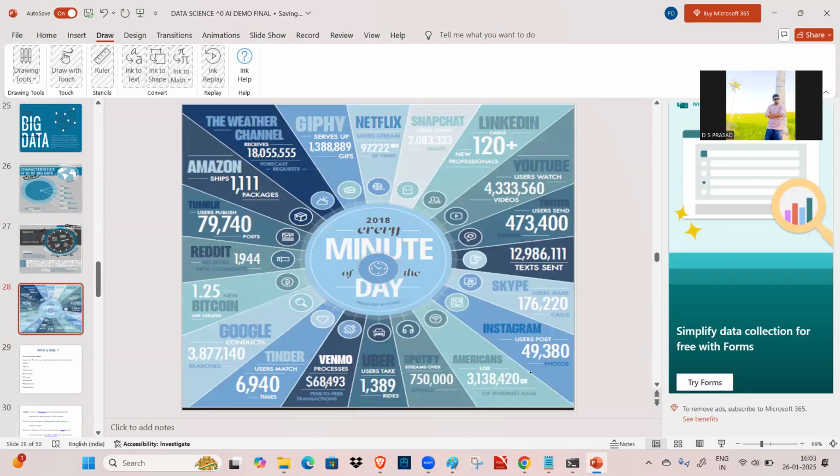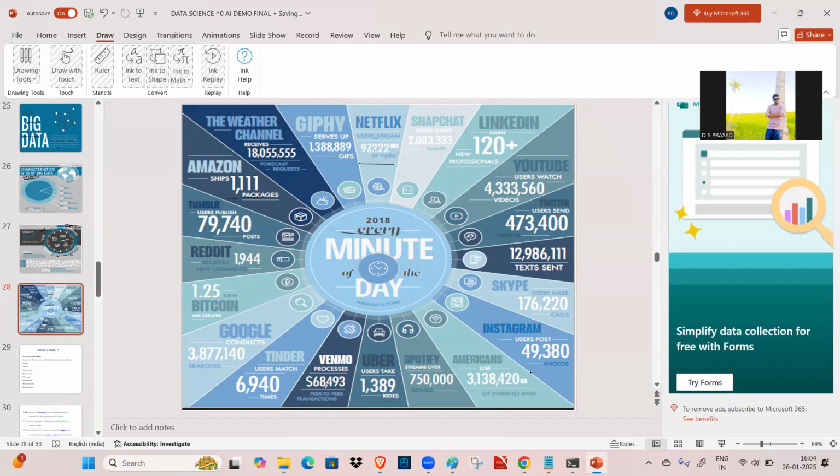See here, every minute what is happening across the globe. Netflix users are streaming 97,222 hours of video every minute across the globe. So we are watching approximately 1 lakh hours of content through Netflix. And Amazon is shipping 1,111 packages every minute as per 2018 statistics.